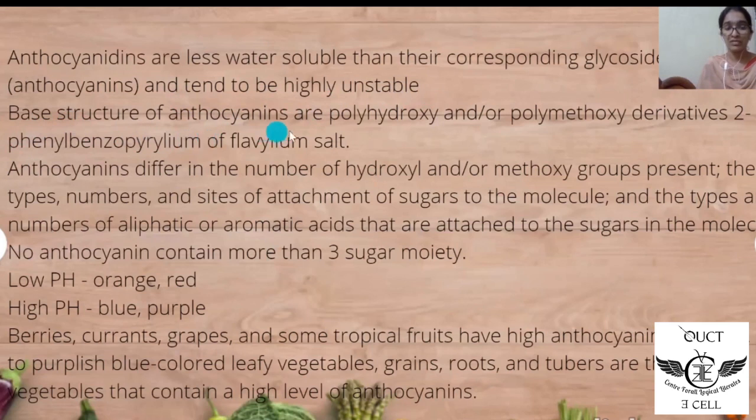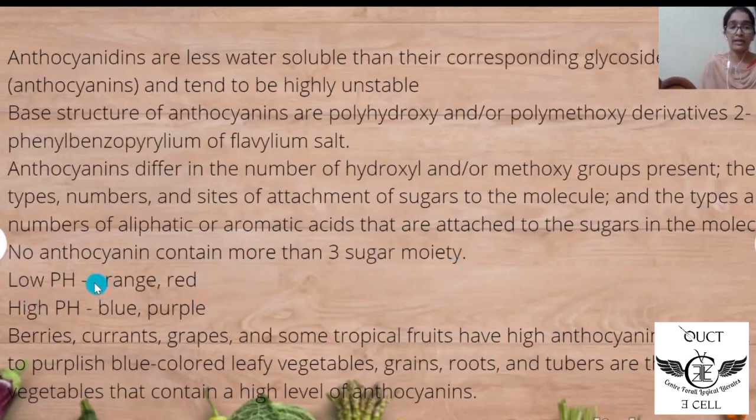The base structure of anthocyanins are polyhydroxy and or polymethoxy derivatives of 2-phenyl benzopyrylium or flavylium salt. Anthocyanins differ in the number of hydroxyl and or methoxy groups present, the types, numbers and sites of attachments of sugars to the molecule, and the types and number of aliphatic or aromatic acids that are attached to the sugar in the molecule. No anthocyanin contains more than 3 sugar moieties.